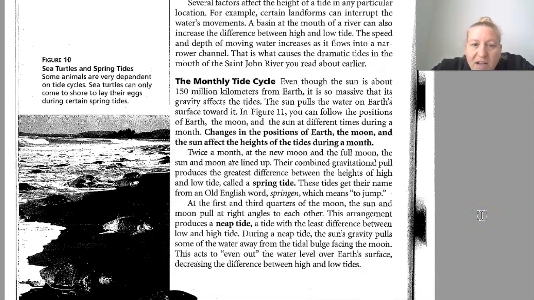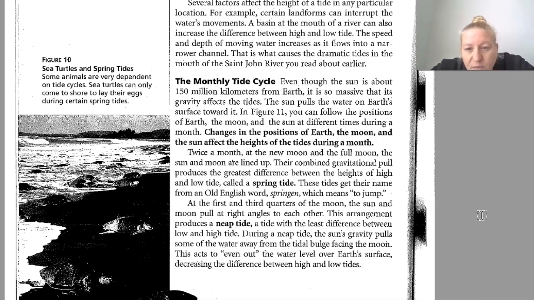Even though the sun is about 150 million kilometers from Earth, it is so massive that its gravity affects the tides. The sun pulls the water on the Earth's surface toward it. In Figure 11, we'll see that in a minute. You can follow the position of Earth, the Moon, and the Sun at different times during the month. Changes in the positions of Earth, the Moon, and the Sun affect the heights of the tides during a month.